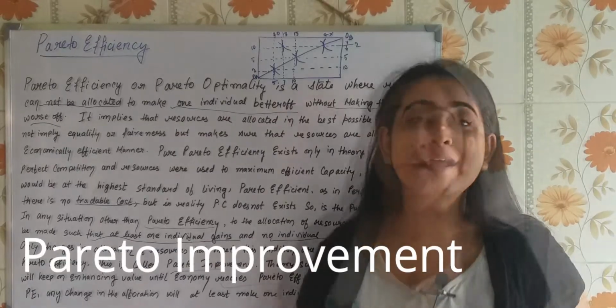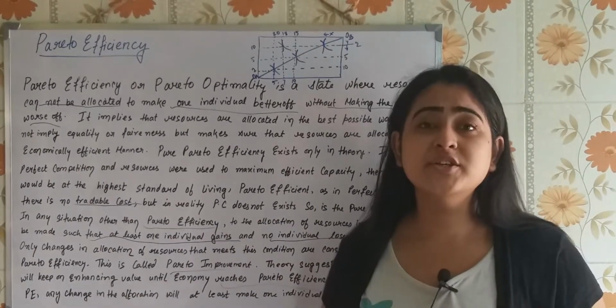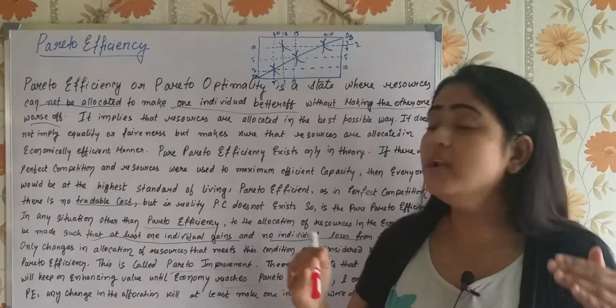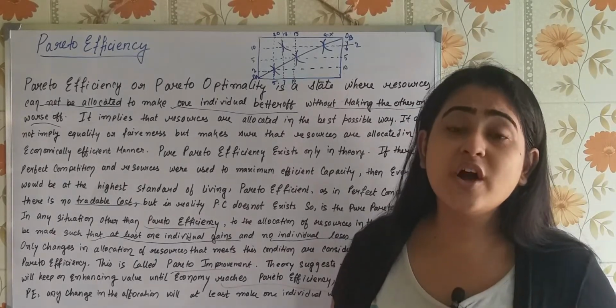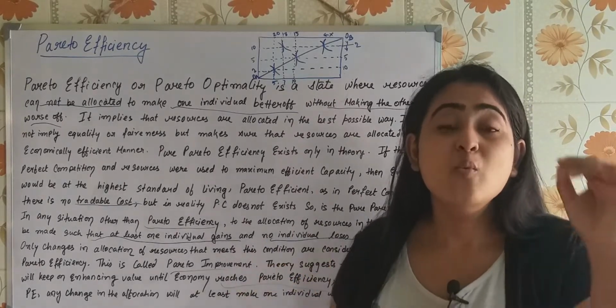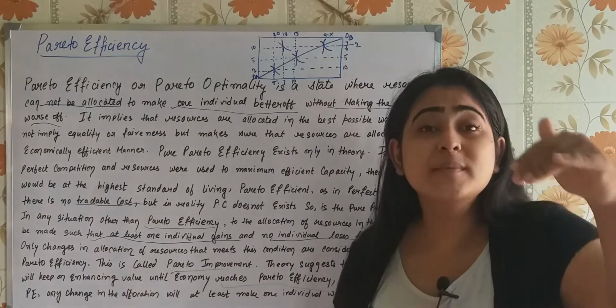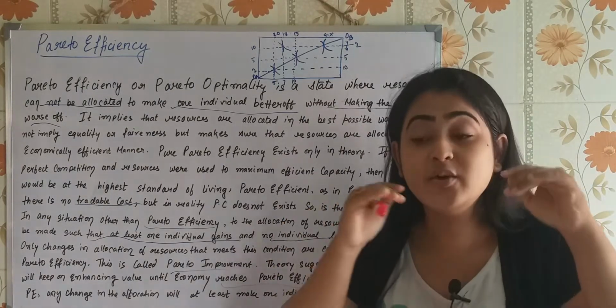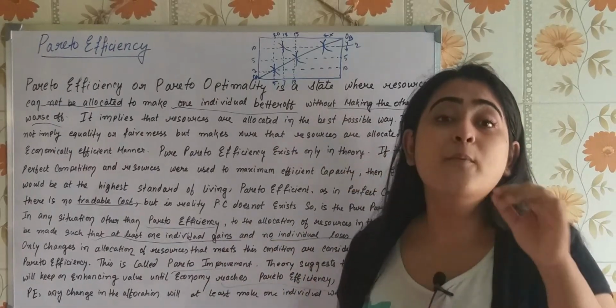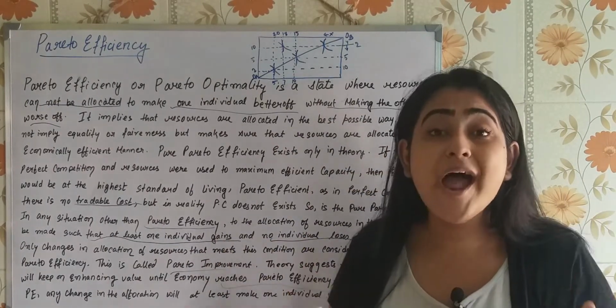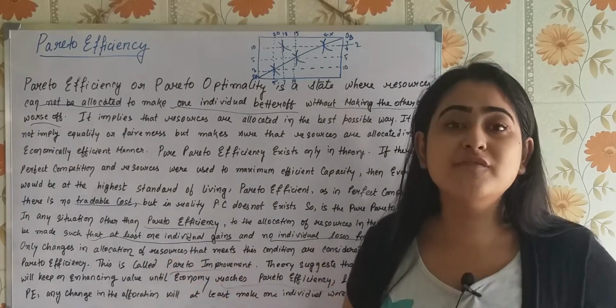What does that imply? Pareto improvement is a situation where one individual can be made better off without making the other individual worse off. When the economy is in such a situation, it is going towards the point of Pareto efficiency, where there will be the optimum allocation of resources.